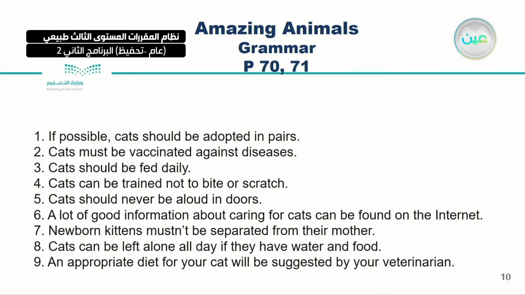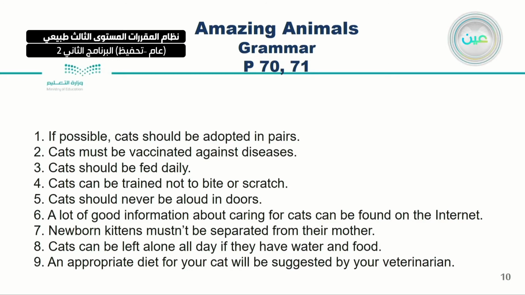So I used modal verbs here. Number 2, cats must be vaccinated against disease. Then 3, cats should be fed daily. Number 4, cats can be trained not to bite or scratch. 5, cats should never be allowed indoors.